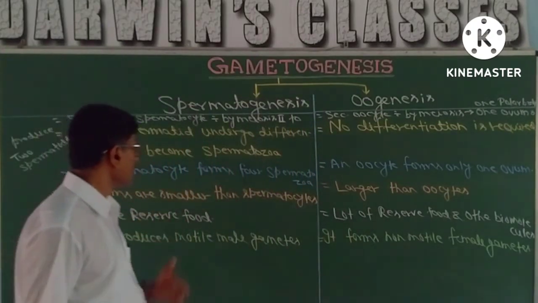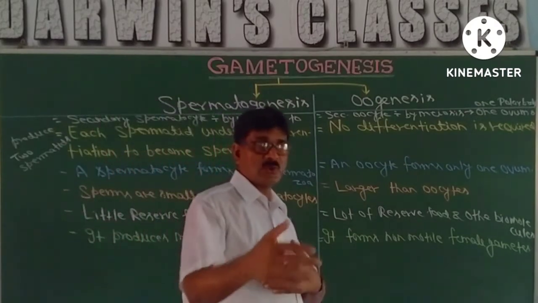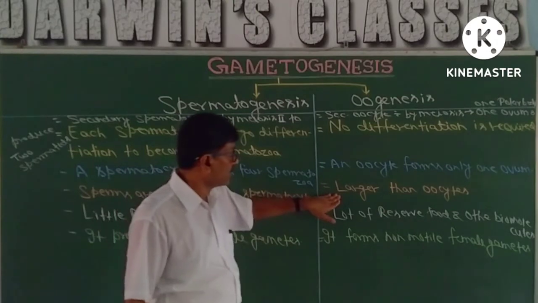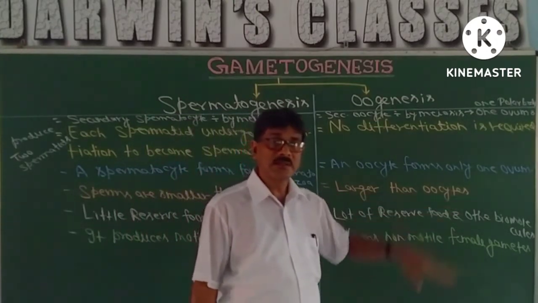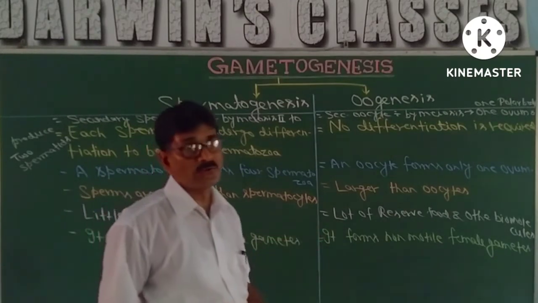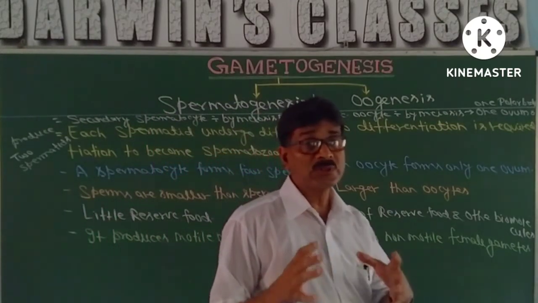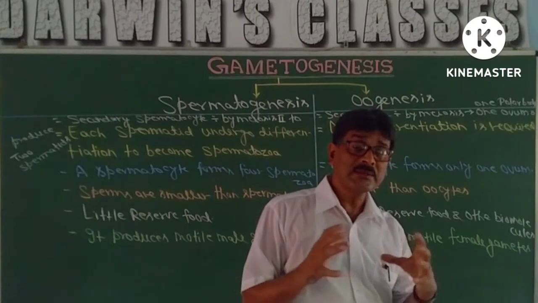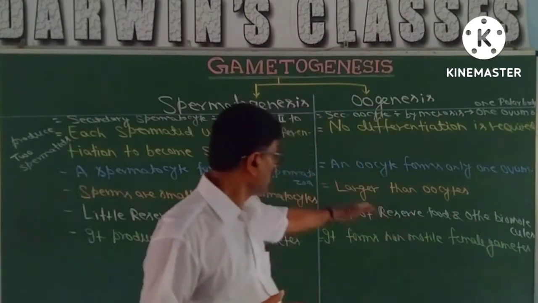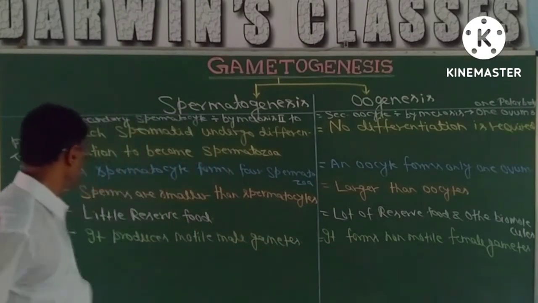Sperms are smaller than spermatocytes. The cells from where sperms are formed, they are smaller. Here the egg cell is larger than the oocyte, as there is collection of reserve food, and during meiosis first or meiosis second, there is unequal division of the cytoplasm, and therefore it becomes larger than the oocytes.